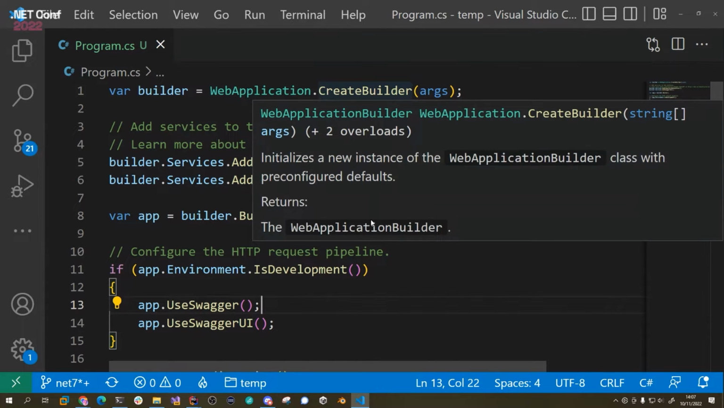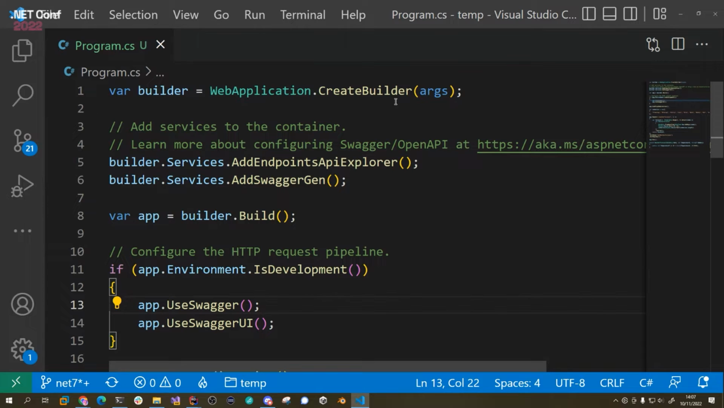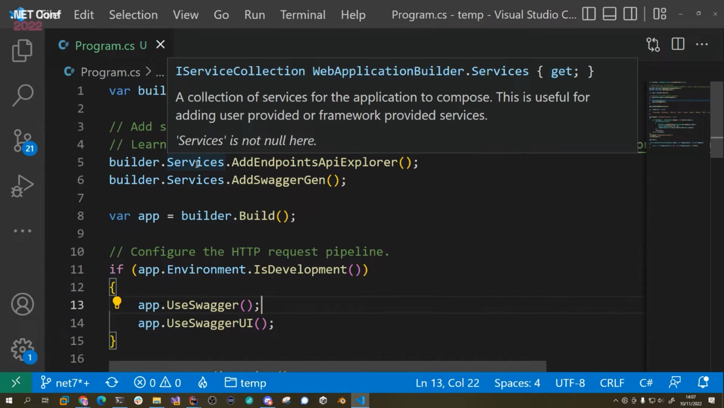So now what we have is this top level statement. That's what this is called. And this is the minimal hosting pattern model, whatever you want to call it, the web application and create builder. So we've got the two combined, and we create that, and you can pass in some arguments, and then we go straight into adding our dependencies.